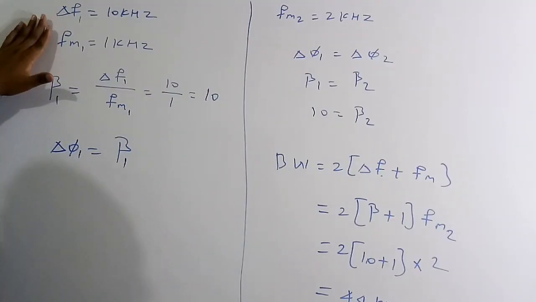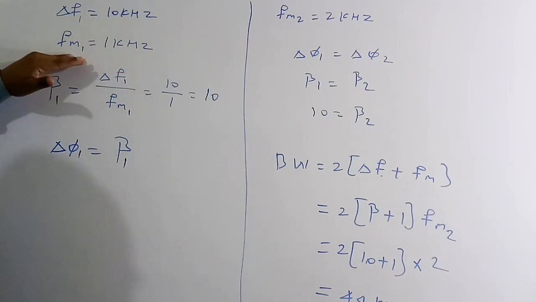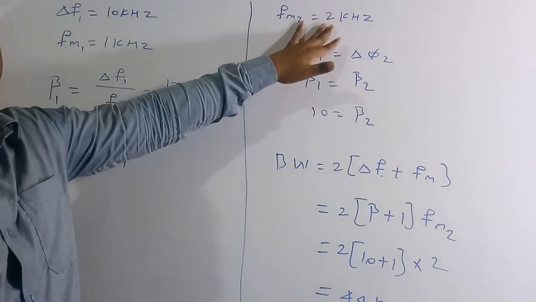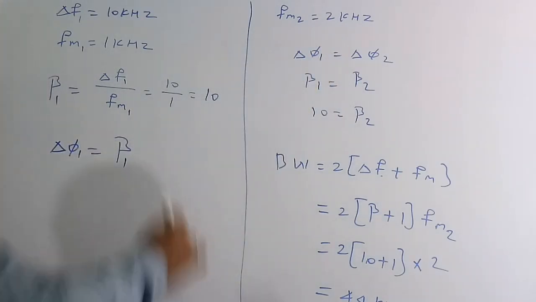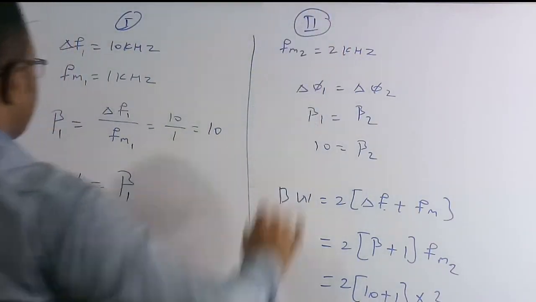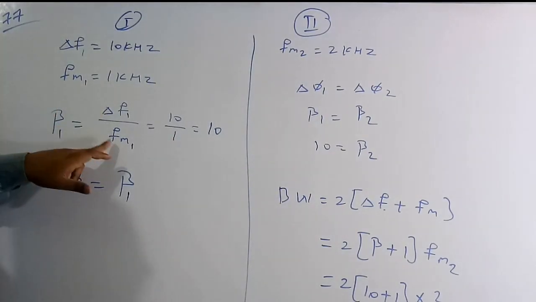So in the first case, they are given the frequency deviation is 10 kilohertz and the message signal frequency is 1 kilohertz. So if the message signal is increased to 2 kilohertz, then what is the bandwidth of this new signal in the second case? We need to figure out. So this is the first case and also the second case. This is for the phase modulation. So here I already told you beta is nothing but delta F by FM.